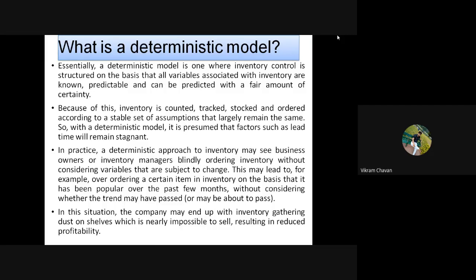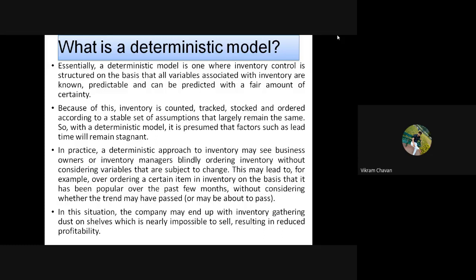But what happened in November? There is the Diwali festival. According to the deterministic model, it will consider the backdated data only to predict the future. There is no seasonal change considered. It is not considering the uncertainties behind the assumptions. Due to that, sometimes it is problematic to handle the deterministic model.